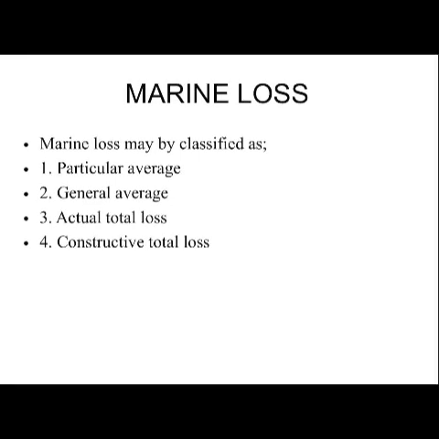The next type of marine loss is general average. This is a loss suffered as the result of sacrificing some property in order to save the entire ship. Then the other one is actual total loss. This occurs when the entire goods and ship are completely destroyed beyond repair. Then lastly, constructive total loss. This occurs when the ship or goods destroyed are capable of being retrieved or repaired.